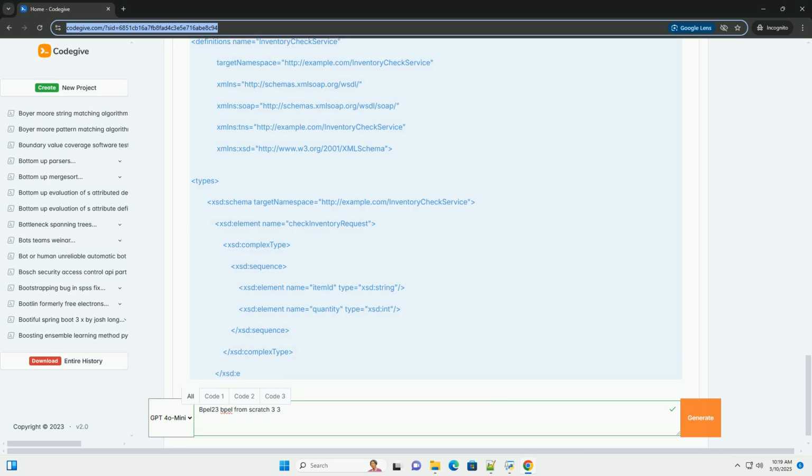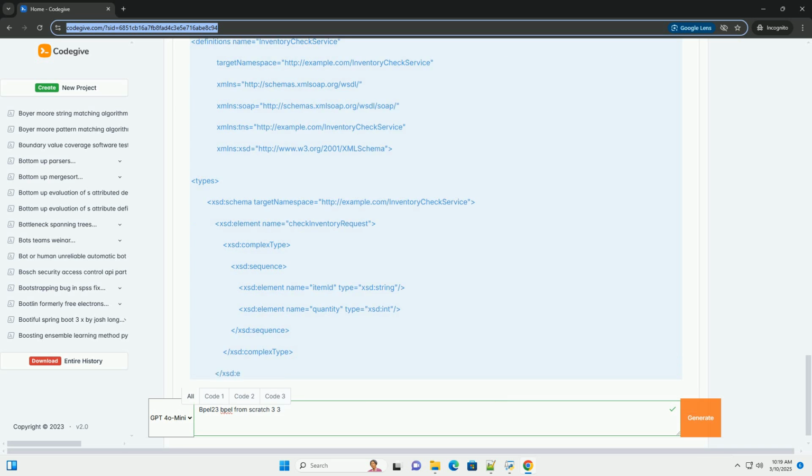BPEL engines. BPEL processes are executed by BPEL engines. Some popular engines include Apache ODE, a free and open source BPEL engine. Oracle BPEL Process Manager, a commercial BPEL engine. ActiveBPEL, an open source BPEL engine, less actively maintained. Camunda BPM, a BPM platform that supports BPEL, less common now, often prefers BPMN.